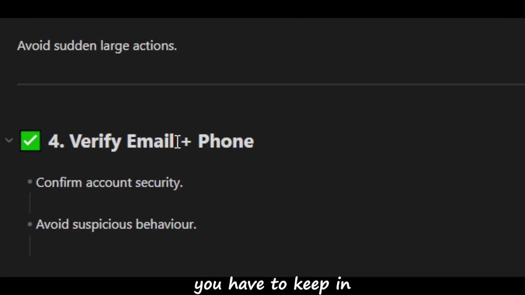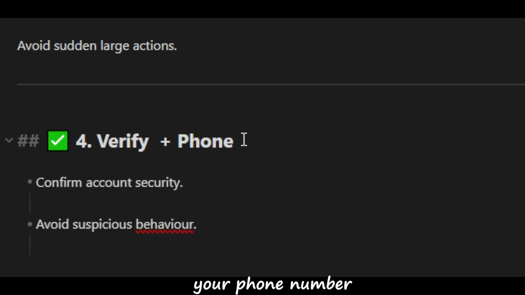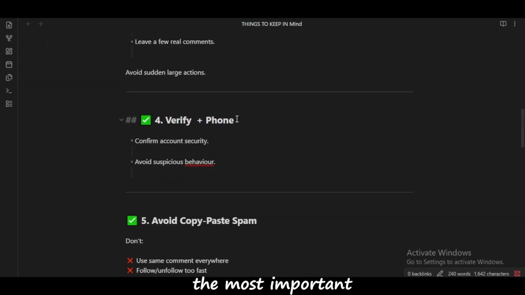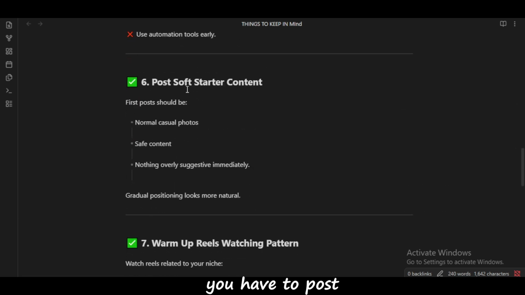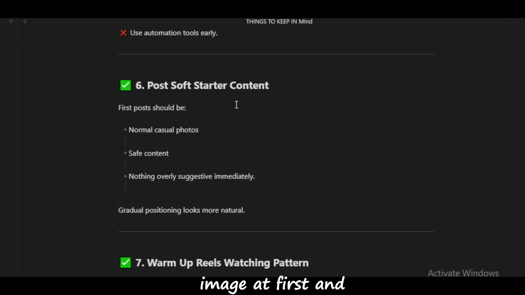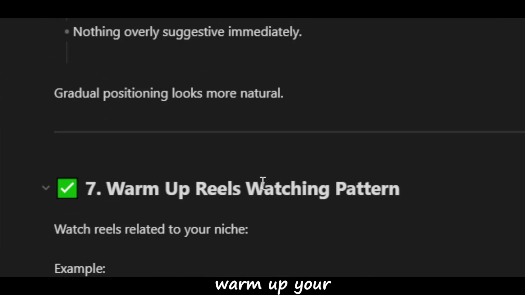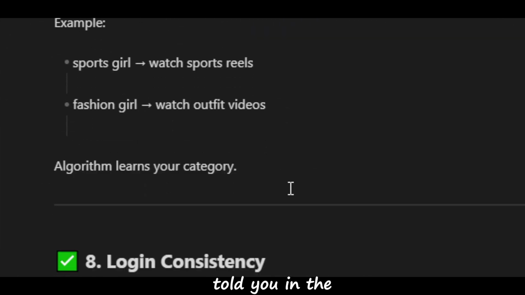Another thing you have to keep in mind is that you shouldn't verify with your email. You have to verify with your phone number. This is the most important part before creating an Instagram account. You have to verify it with your phone number, because it will confirm your account security, and it will avoid suspicious behavior. Another point is that you don't have to copy paste and spam, and you have to post soft starter content. Don't post too spicy images at first, and you have to first warm up your reels, that I have told you in the video.